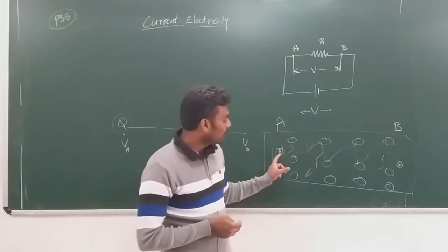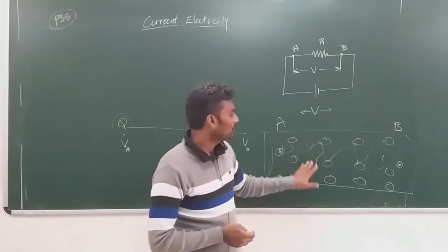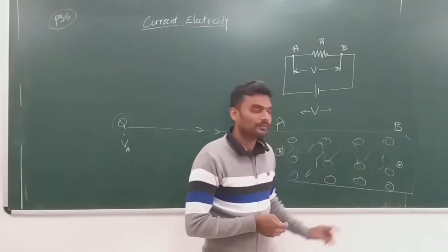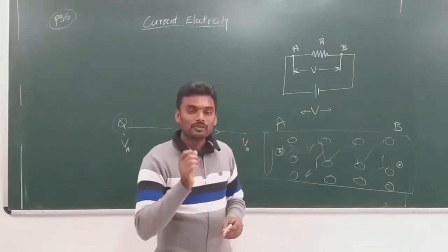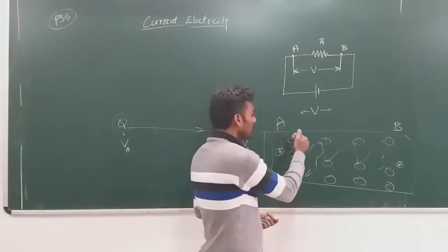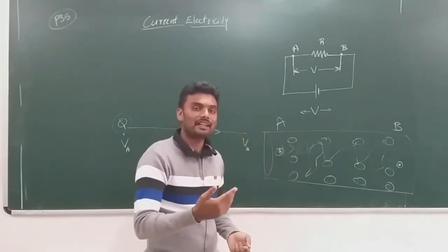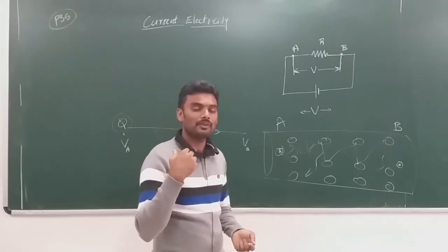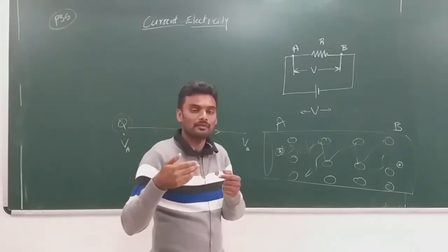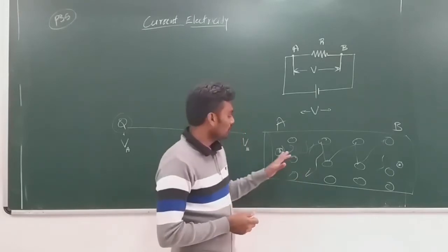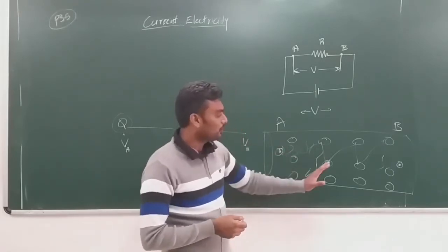So the lost potential energy is now given to these ions of the metal, because while drifting, when the electrons collide with these ions, they share the excess energy which they should have gained as kinetic energy.